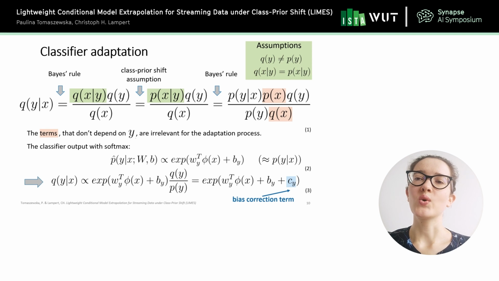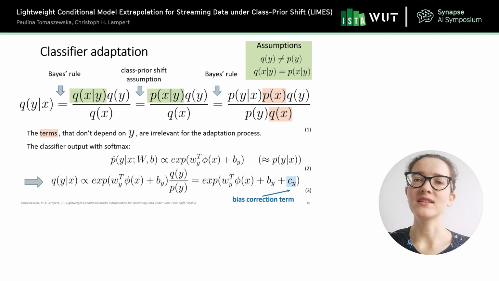So now we can combine the information from the first and the second formula and create a classifier that would hopefully mimic the true distribution Q of y given x.